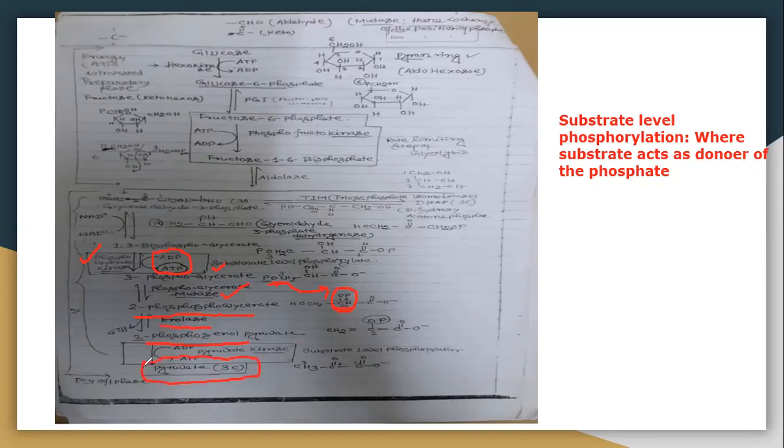Pyruvate is the end product of glycolysis. The steps from glyceraldehyde 3-phosphate to pyruvate are called the payoff phase of glycolysis, and glucose to fructose 1,6-bisphosphate is called the preparatory phase of glycolysis, right?